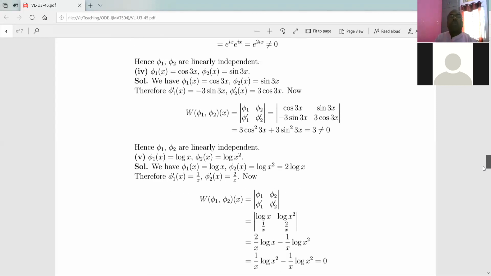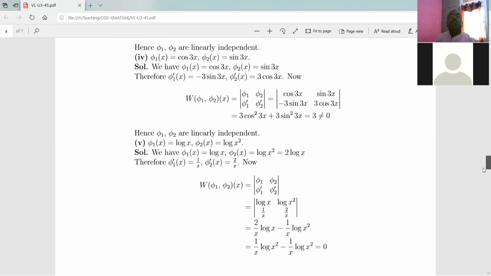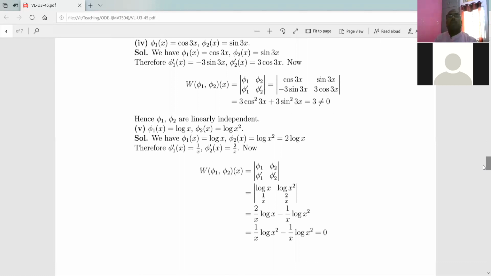So let us proceed for the next pair. In this way, you just have to apply the theorem which we have proved. Here the first solution is cos 3x, and the second solution is sin 3x, right? To write the Wronskian for these two functions, we need derivatives of both functions.